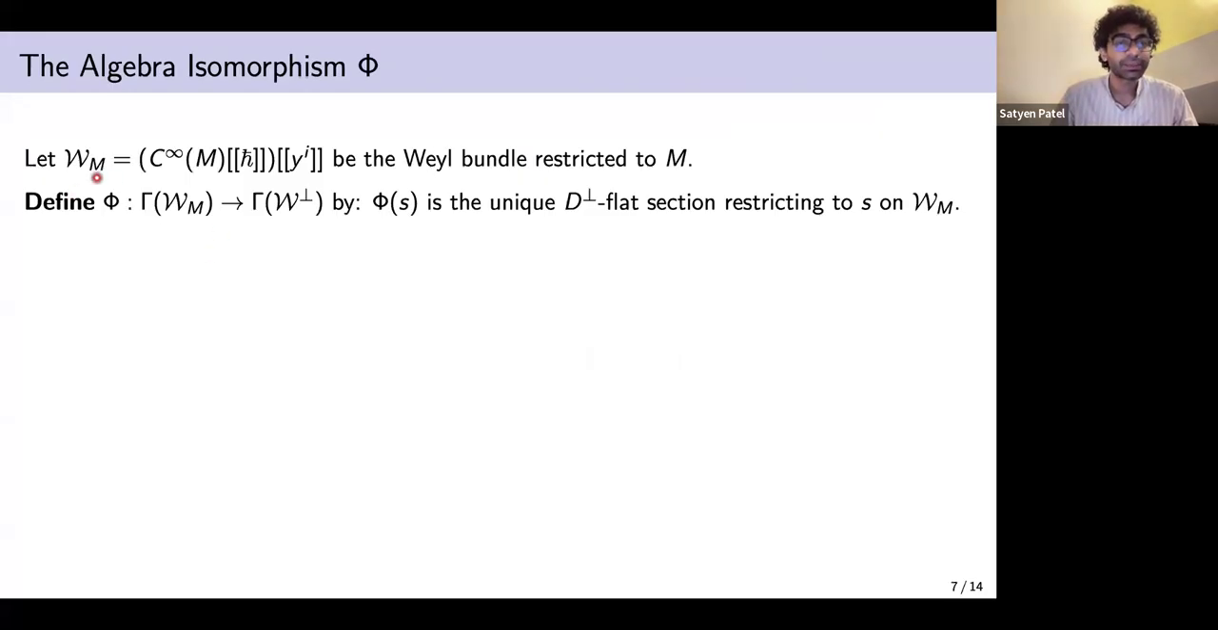So that's what we do next. Take the Weil bundle on M, which is similarly functions on M with formal normal variables y_i. This is a Weil bundle restricted to M. And define this map now, the phi from sections of the Weil bundle on M to this kernel bundle, by the image is the unique d perpendicular flat section restricting to the input on the Weil bundle on M.